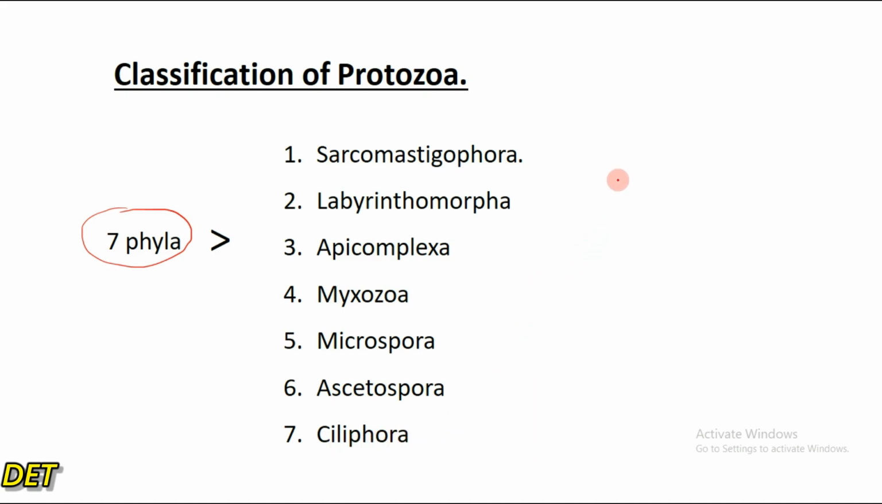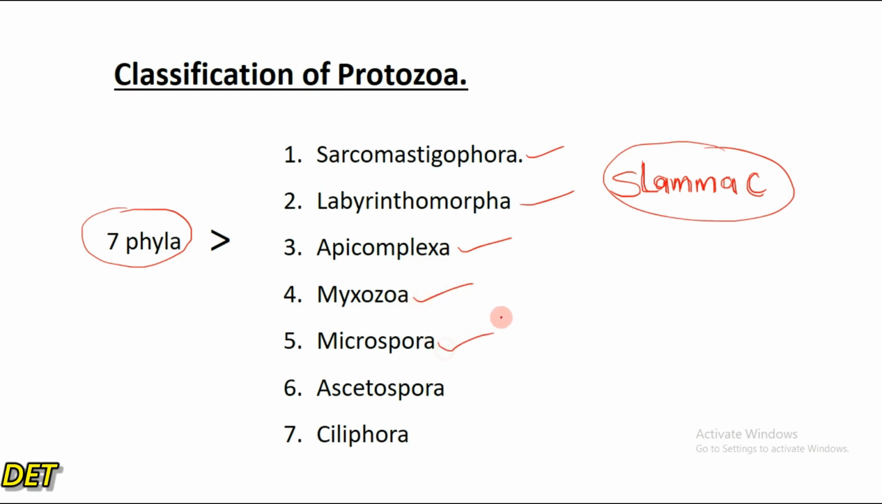We can use the acronym SLAM-MAC, right? To remember the seven phyla. S is for Sarcomastigophora, L is for Labyrinthomorpha, A is for Apicomplexa, M is for Myzozoa, the other M is for Microspora, A is for Acetospora, and C is for Ciliophora. So we can use this acronym to remember the seven phyla. SLAM-MAC.